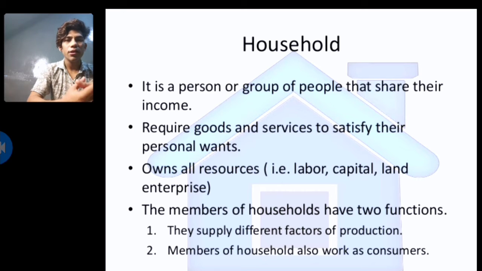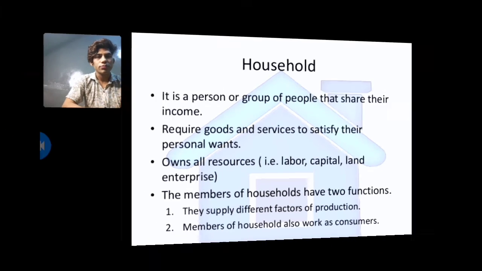Household. Basically, a household is a person or group of people that share the income, acquire goods and services that satisfy their personal wants, and own resources like labor, capital and enterprise. The members of a household have two functions. First is to supply different factors of production. Second is that members of a household also work as consumers.